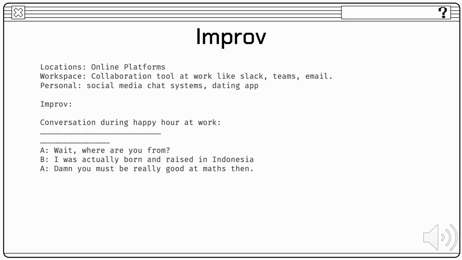Similarly, in the improv exercise of the prototype designing process, we acknowledge the platforms that will be our target. People commonly face microaggressions in workspaces and personal lives, so we apply our inbuilt feature at work-related collaborative tools like Slack, Teams, email, and social media platforms to address the personal lives.